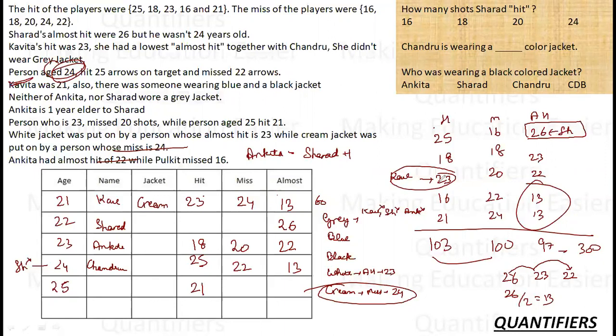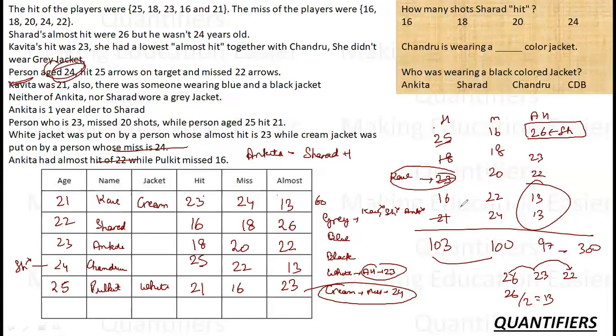So 23 is gone, 18 is gone, 25 is gone, 21 is gone. So this must be 16. So 26 and 16, 42, and this must be then 18. Then this must be 16, and then this must be 23. The person who almost hit 23 was wearing a white jacket. So this must be the white jacket.